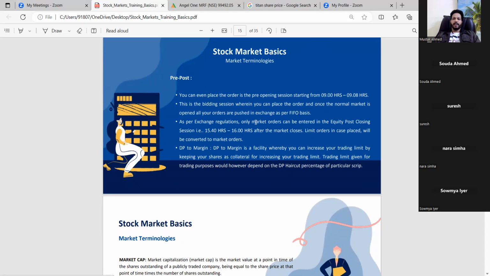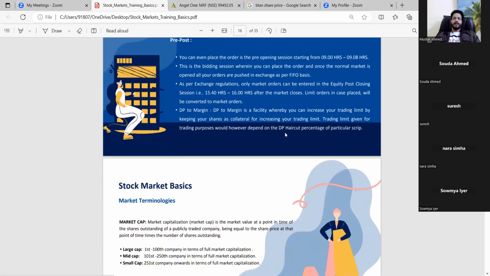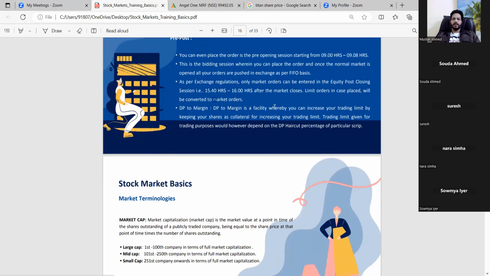The regular market timing is 9:15 to 3:30. After closing, the post-market timing is 15:40 to 16:00. Even here you can place an order, but there is no guarantee that your limit order for selling or buying will be executed.